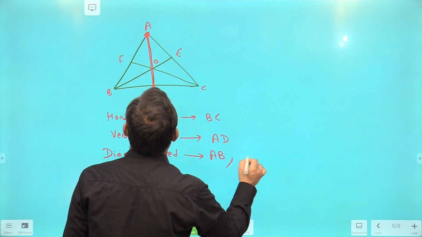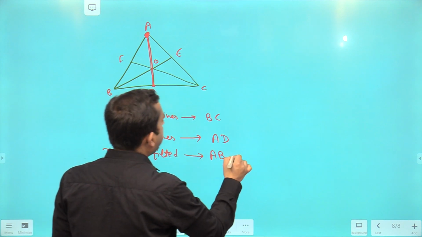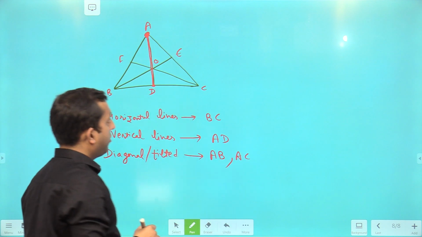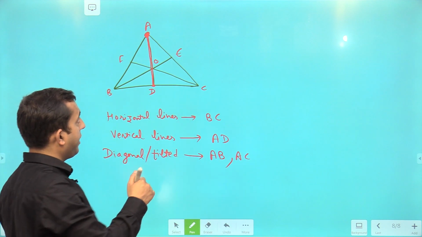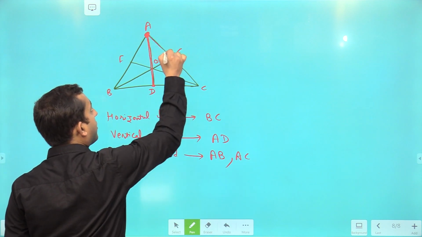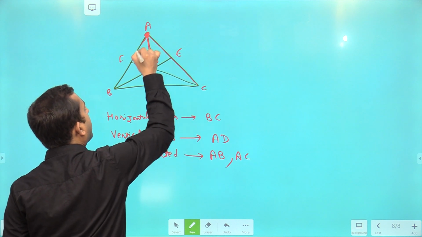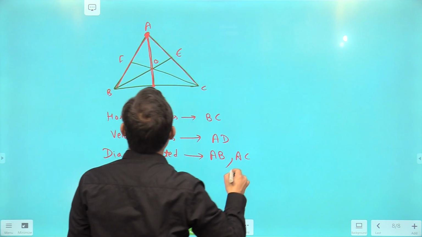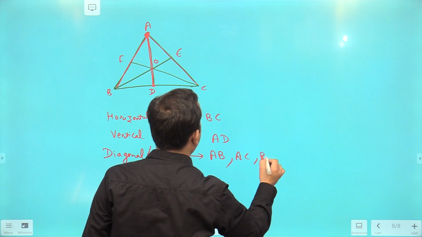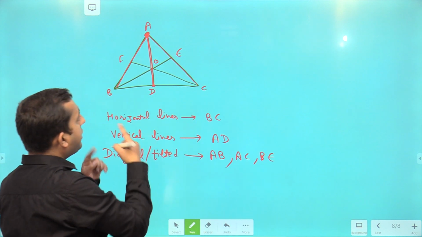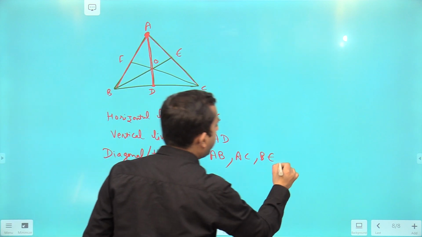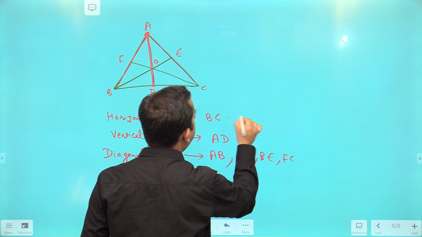After it, AC is one of the lines, a tilted line, right? After it, BE, tilted line, and finally FC. So how many?